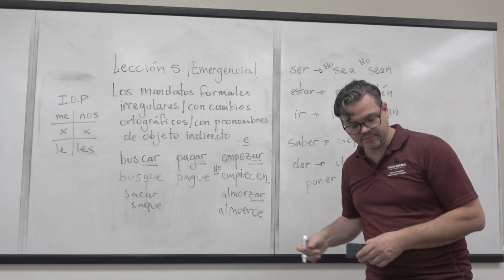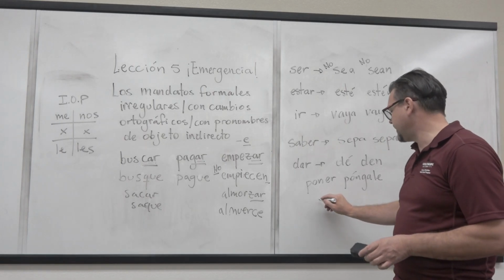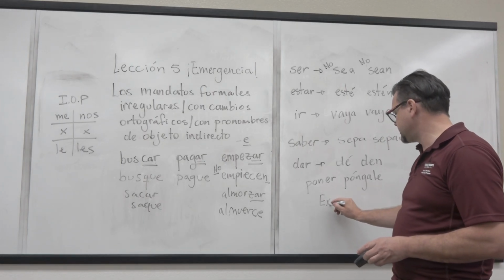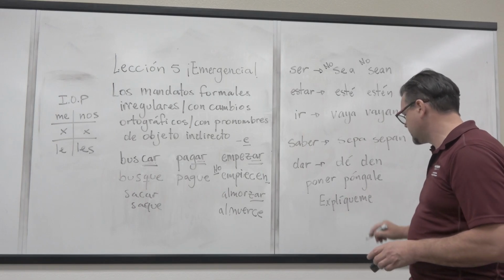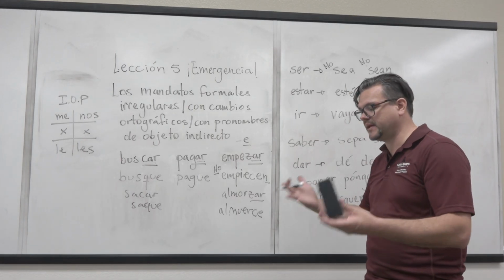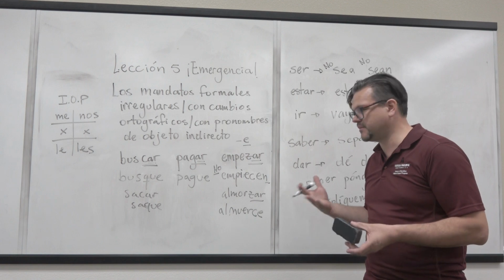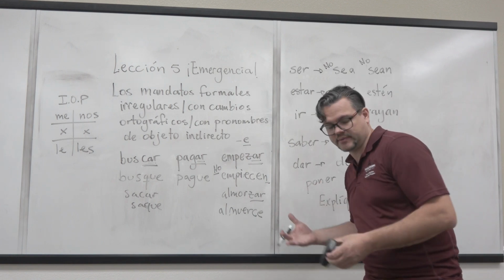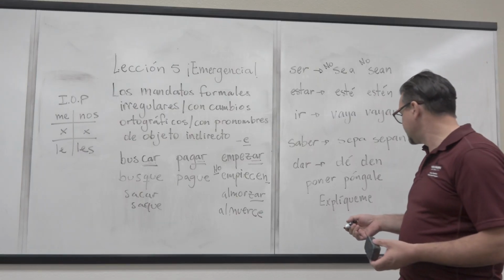Por ejemplo, you may have a patient, and then the patient might tell you this: explíqueme, explain to me. Explíqueme mejor, explain it better to me.